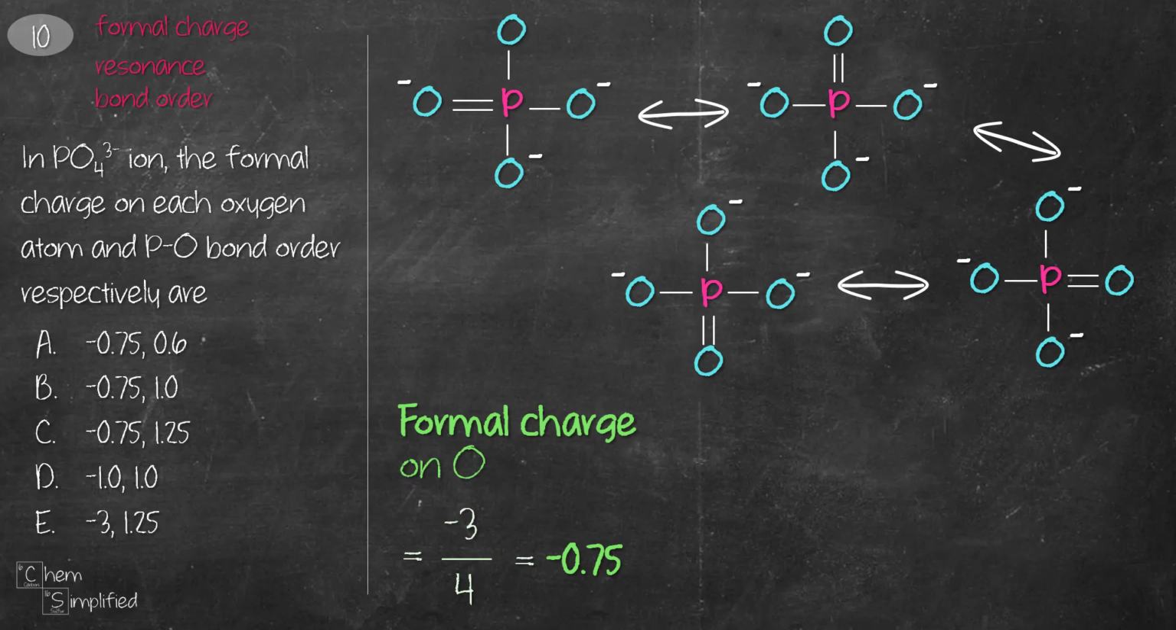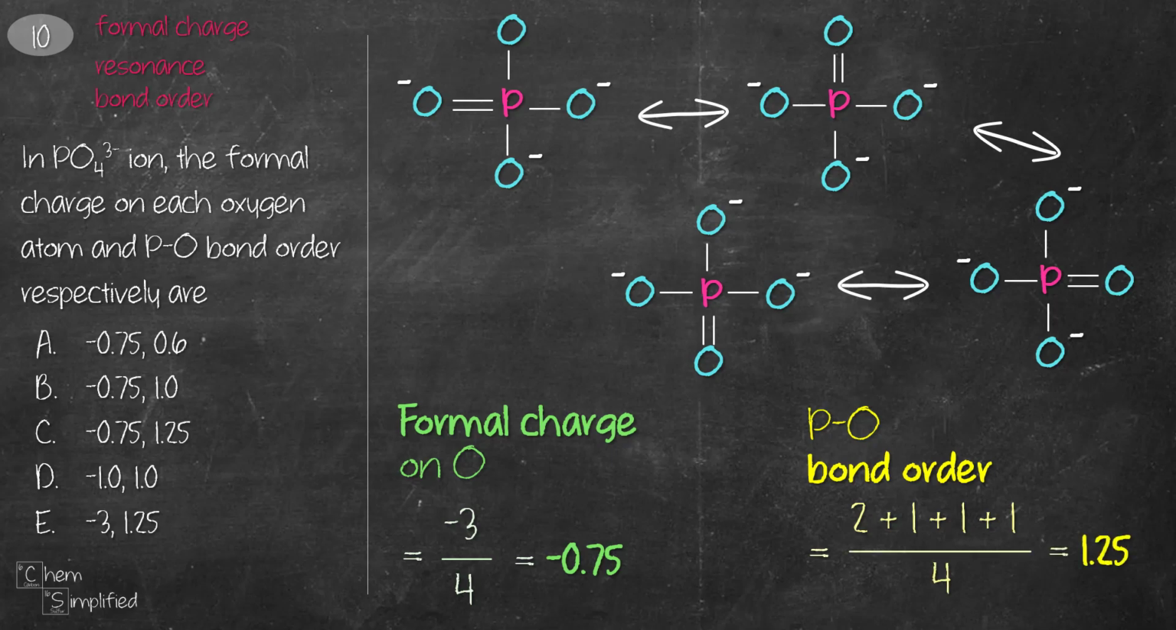-0.75. To calculate the PO bond order, we total up the PO bonds in all directions, which in this case, in each structure, we have 5 bonds altogether for PO. And then we divide it over the total number of resonance structures, which in this case, we have 4, so we divide by 4. So 5 divided by 4 will give us 1.25. So the correct answer is C, -0.75 and 1.25.